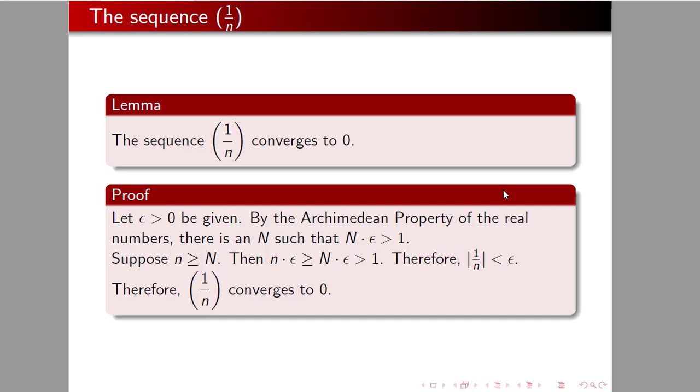But 1 over n is a positive number, and so it's its own absolute value. So I've got the absolute value of 1 over n is less than epsilon. Therefore, my 1 over n converges to 0, because given any small number, if I go far out enough, 1 over n will be less than that small number.